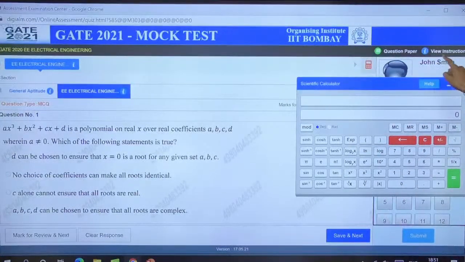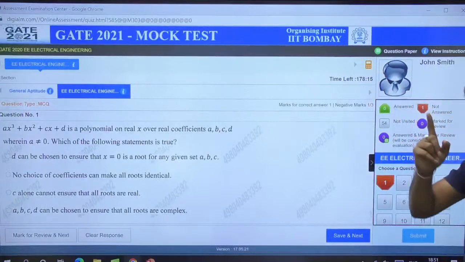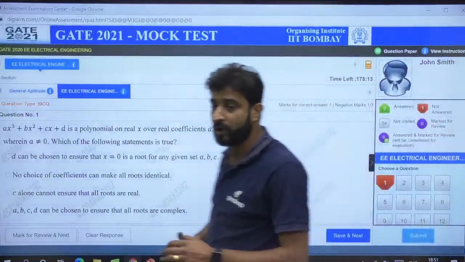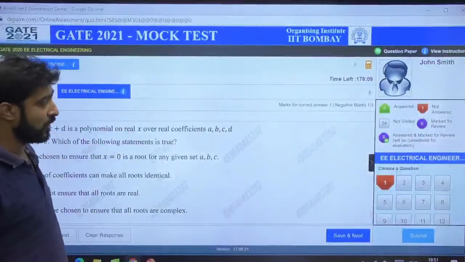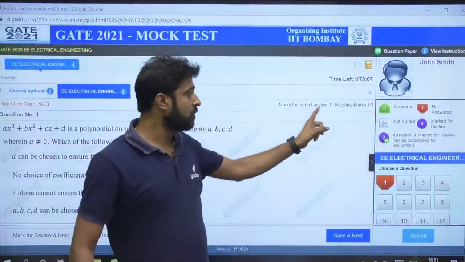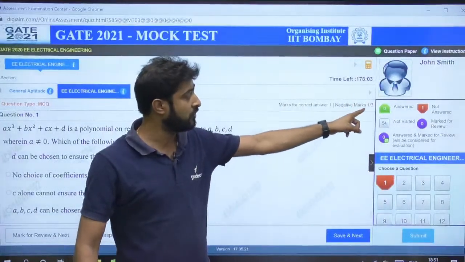So, Manish, okay. Guys, you can use the virtual calculator from here also. Your name and your photo will appear here, right? Always try to solve the questions with the virtual calculator only, because in the main exam only the virtual calculator is available. One thing more: how many marks the question carries, and whether it has negative marking or not, will also be mentioned here.